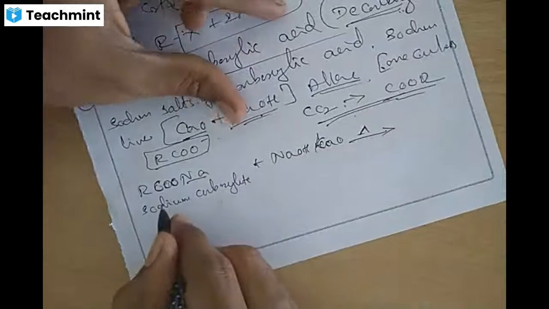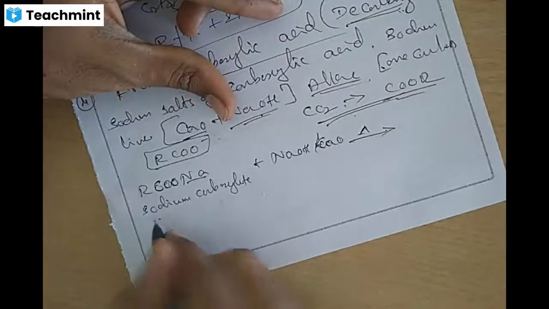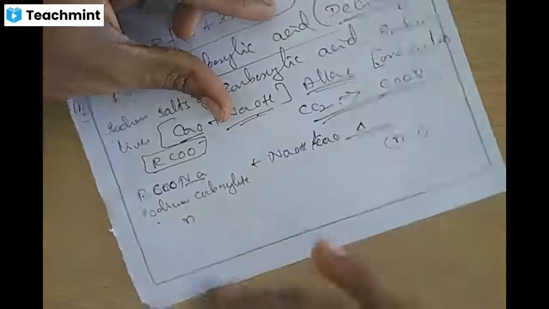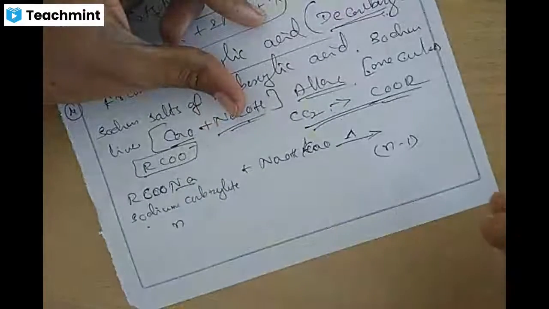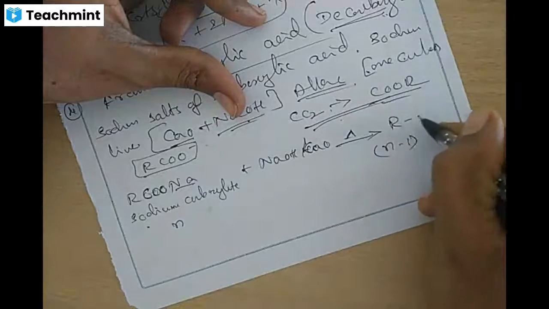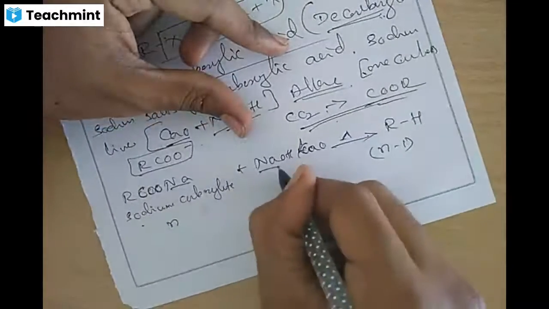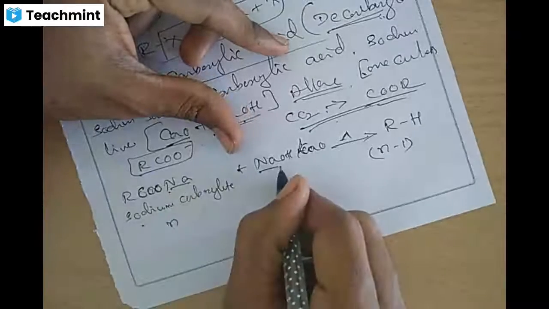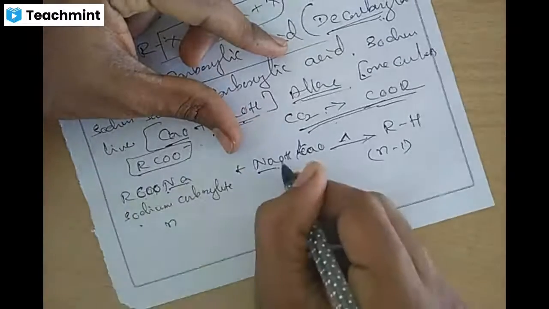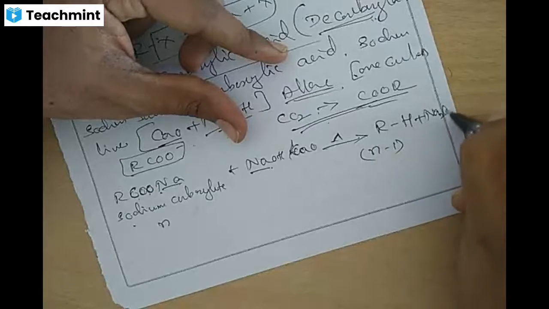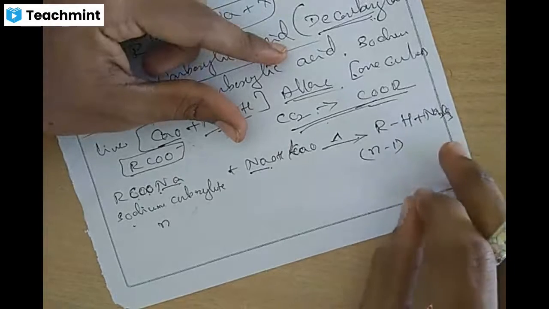So what takes place? The n number of carbons is reduced to n minus one carbons. The alkane we get is RH, and it forms Na2CO3, sodium carbonate.